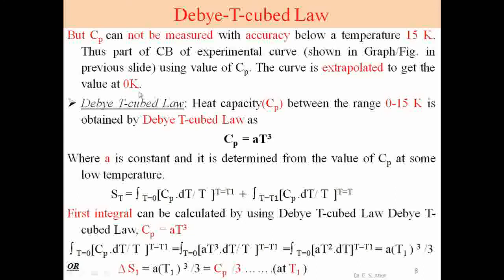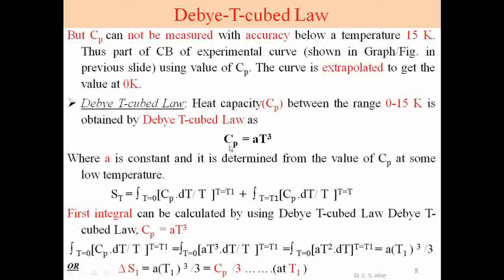So what is the simple way? From 0 to 15 Kelvin temperature, the Cp values are not measured accurately, and for that we have the Debye T cube law. What is this Debye T cube law? The heat capacity Cp in the range 0 to 15 Kelvin is obtained by the Debye T cube law.